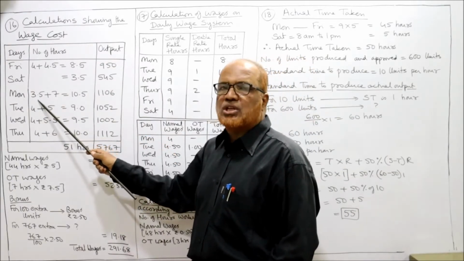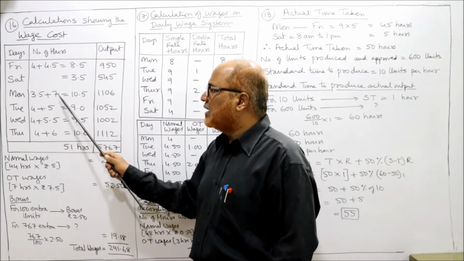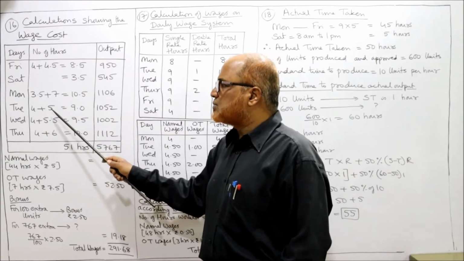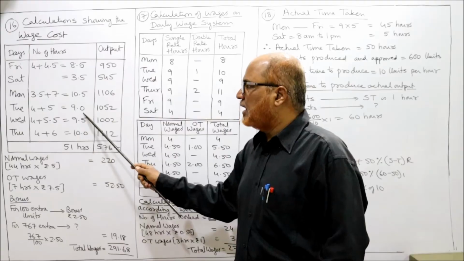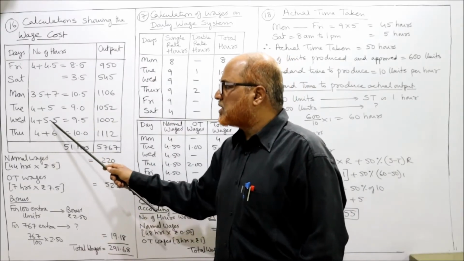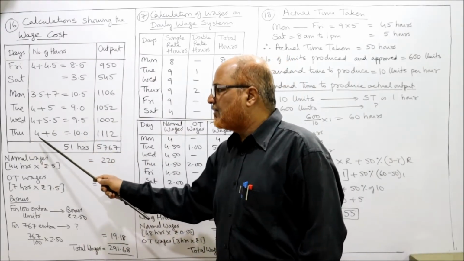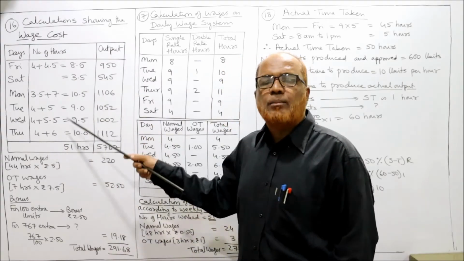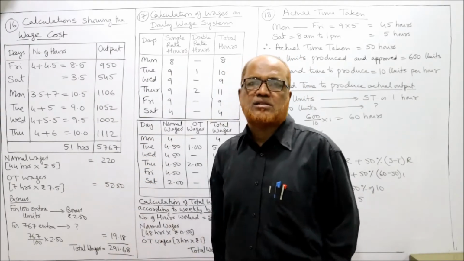Monday before lunch 3.5 and after lunch 7. 10.5 hours he has worked on Monday. Tuesday 4 hours before lunch, 5 hours after lunch, 9 hours. Wednesday 4 plus 5.5, 9.5. Thursday 4 hours before lunch, 6 hours after lunch, 10 hours. So total number of hours he has worked is 51 hours.